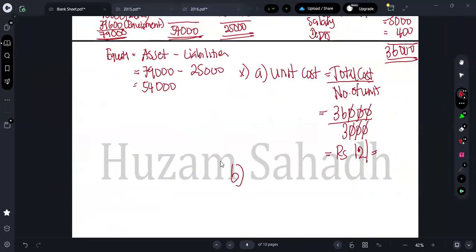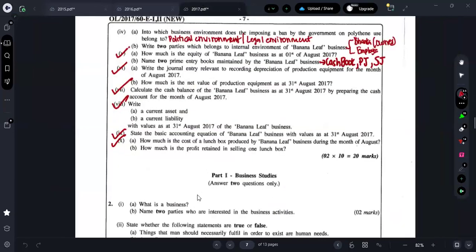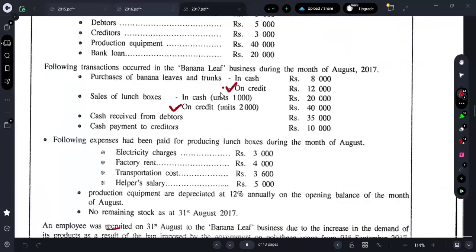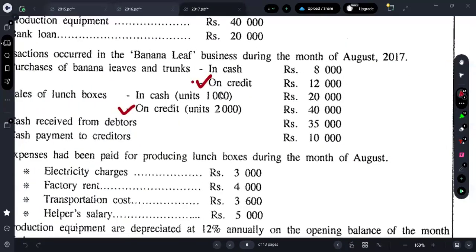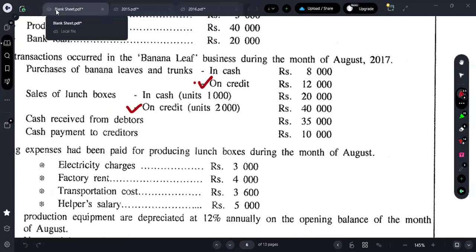In the next part of the question, what are they asking? We found the unit cost. Next one, what do they say? How much is the profit retained in selling one lunchbox? In order to find the profit, we should find the selling price. Here they are selling 1,000 lunchboxes for 20,000. Can I know what's the per unit selling price?